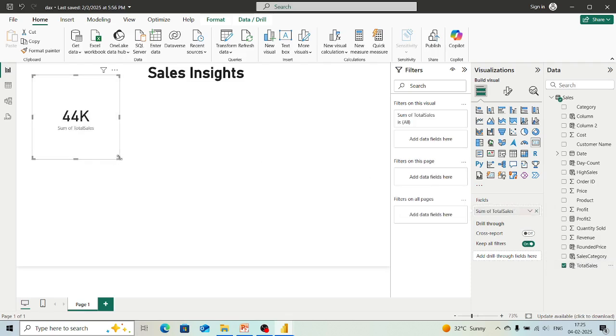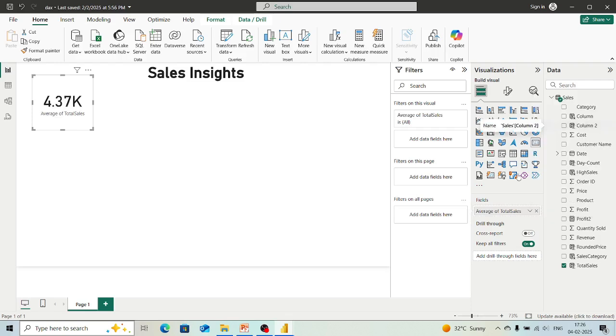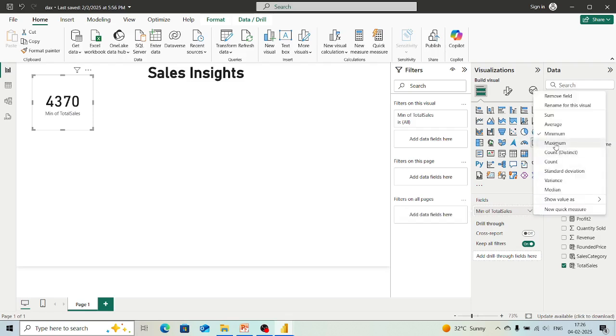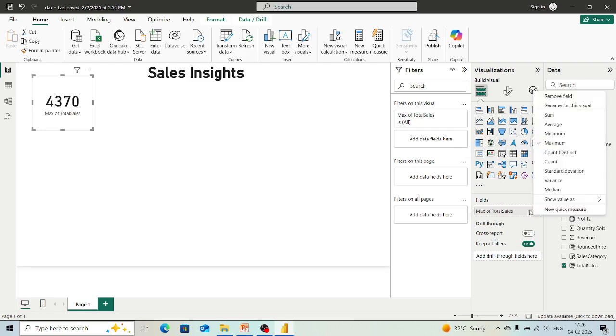If we want to resize our card, we can do it from here according to our needs. These are the things that are available. Now here you can see this arrow. If we just click on that, it shows us what kind of value is there, and if we want to keep average of that, then we can keep average of total sales from here. If you want minimum of it, minimum is not a good choice, right? So we will not keep that, but we have the options of those things also.